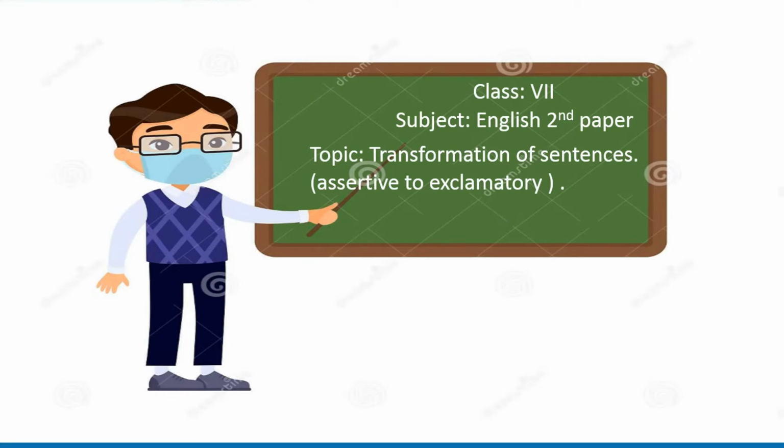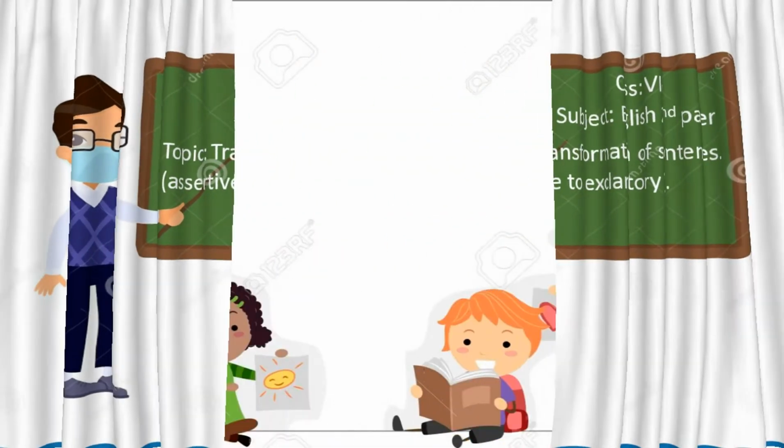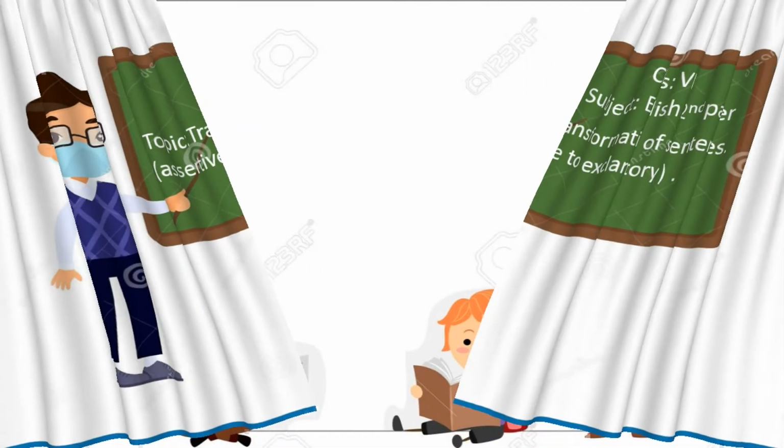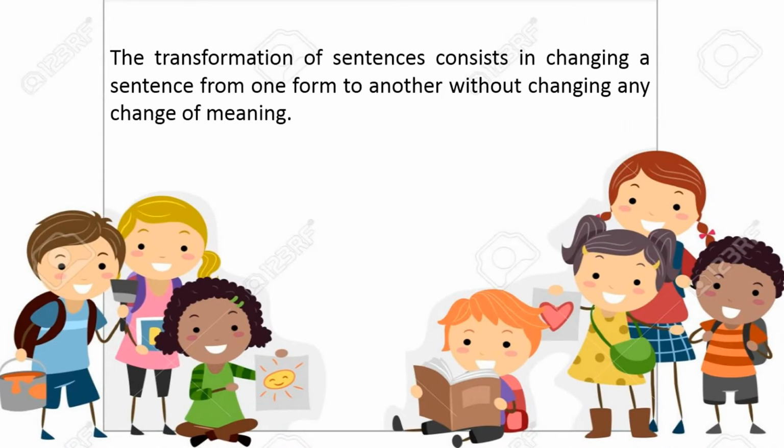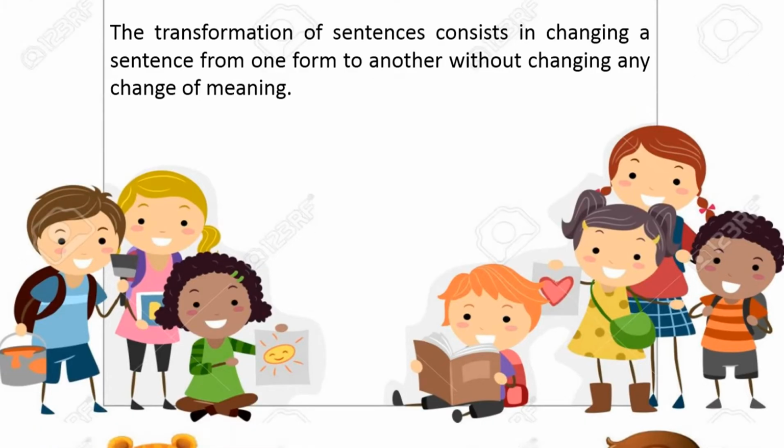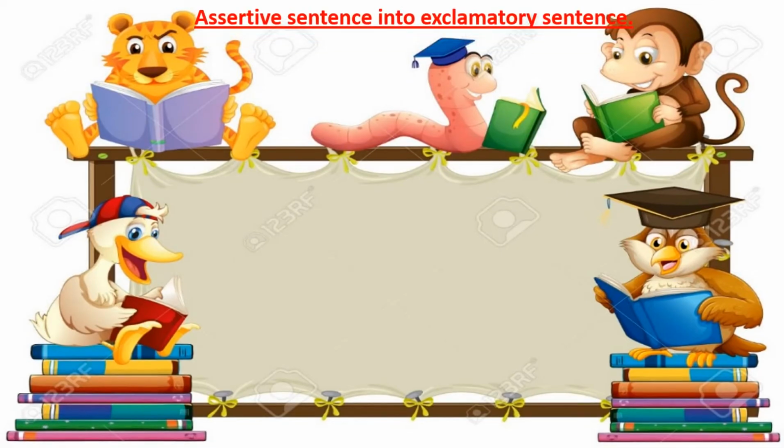Previously it was some easy rule. Now in this lecture we will have some easier rules here. Okay, so let's go for the rules and regulations to change into exclamatory sentence. So firstly, you know that the transformation of sentences consists in changing a sentence from one form to another without any change of meaning. You know that. So now we will learn about assertive sentence into exclamatory sentence.